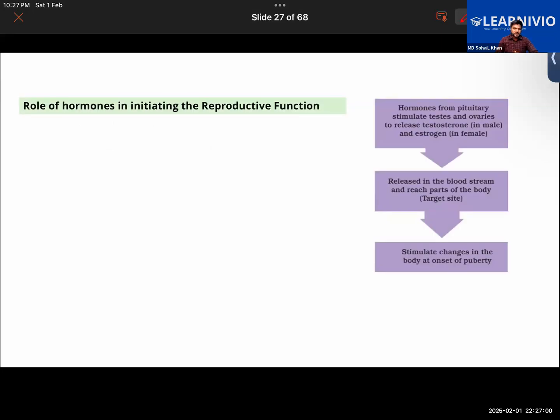Now, the question is how the hormones would be initiating the reproductive function, what role they play.